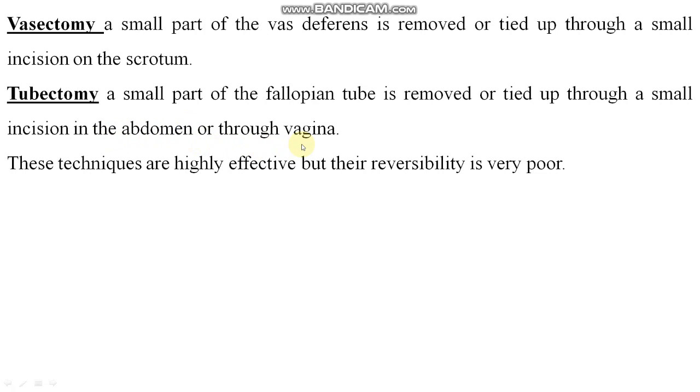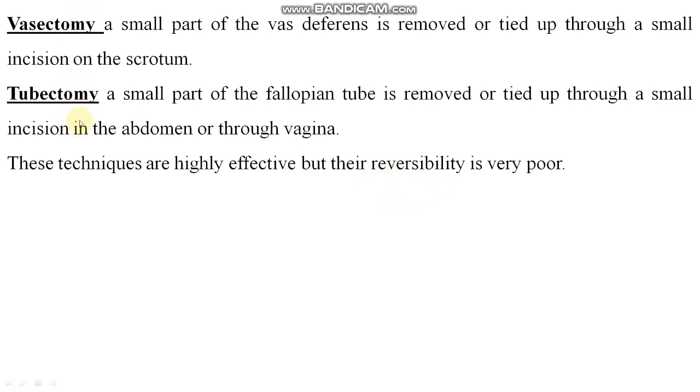Clear? So these techniques are highly effective, but their reversibility is very poor. Reversibility means, if people have taken contraceptive pills, they will not be able to conceive. But when they leave the pills, they will again be able to conceive, or become reproductively active. But after vasectomy and tubectomy, this is not reversible.